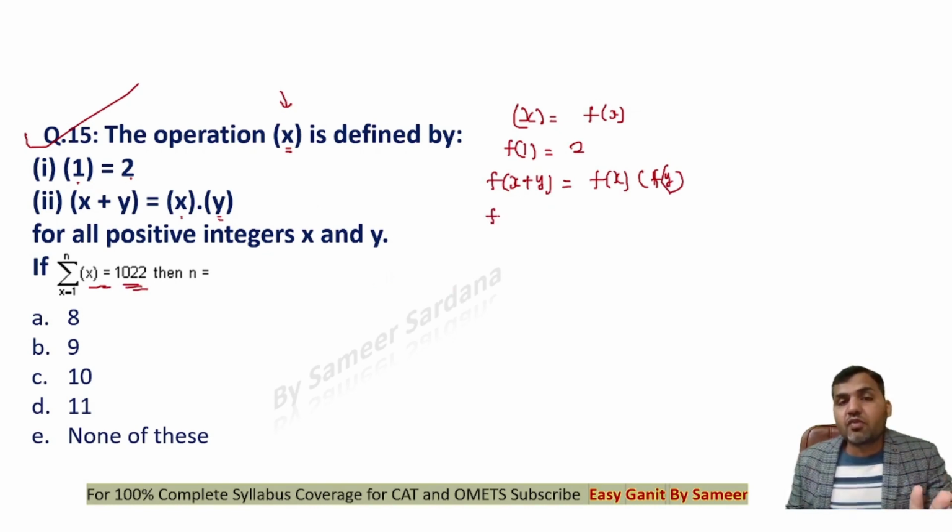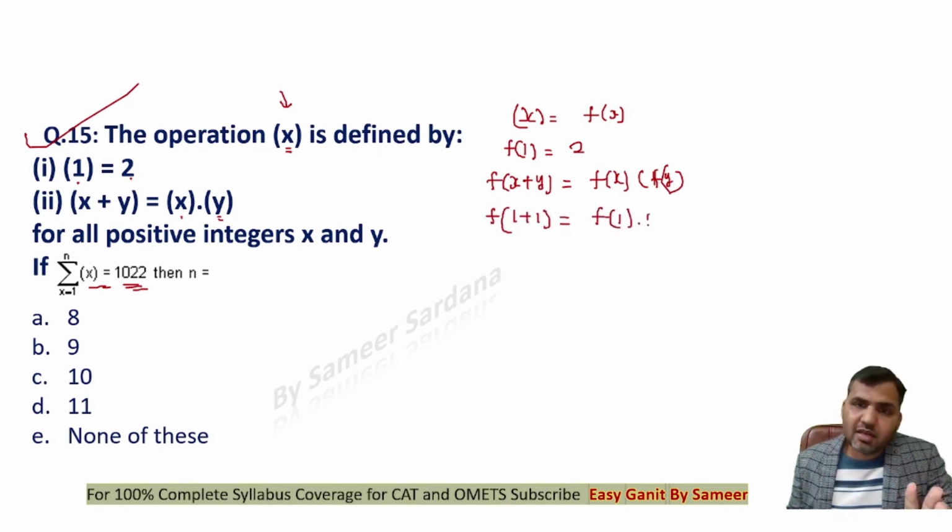Now if I want to find the value of f of 2, I put x as 1, y as 1. This will be equal to f of 1 multiplied by f of 1. Now can I say that f of 2 will be equal to 2 multiplied by 2, that is 2 square.